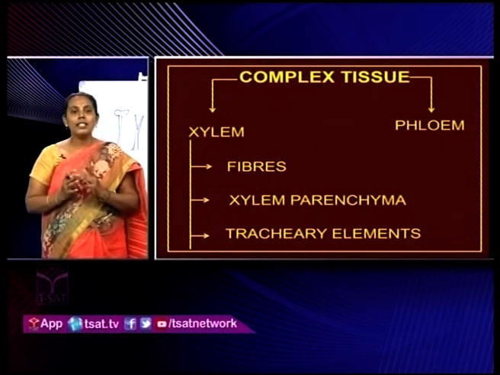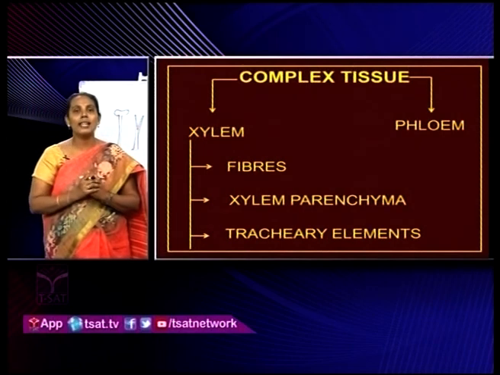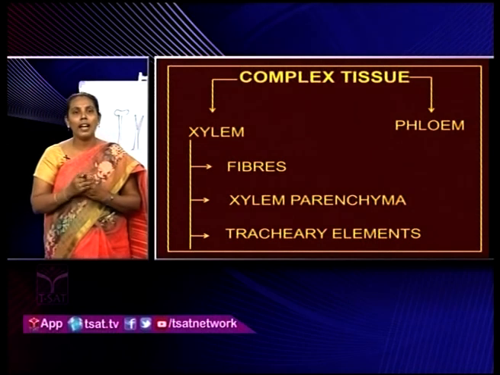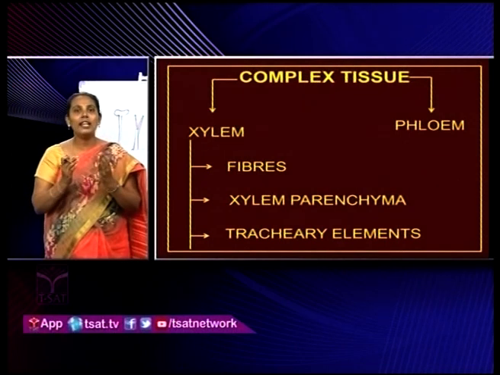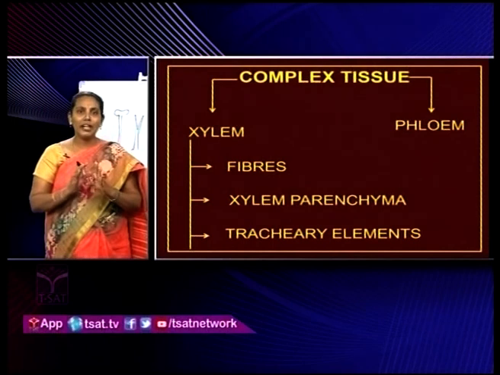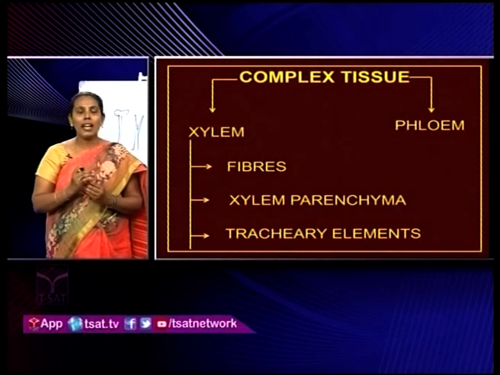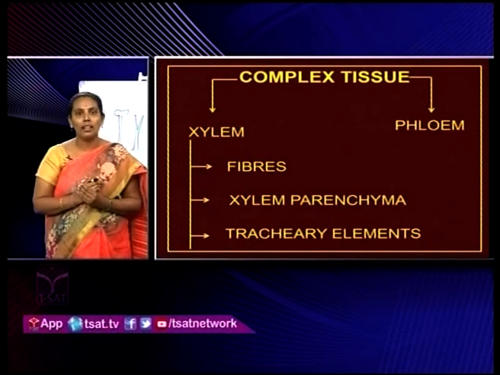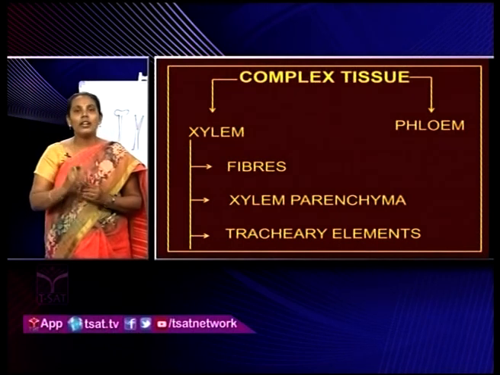And the first element is xylem fibers. The fibers which are present in xylem, those fibers we are calling xylem fibers. Okay, and these xylem fibers show variation in cell wall thickening and type of pits which are present on that cell wall. Next, coming to the xylem parenchyma. Xylem parenchyma is a living tissue. All xylem elements are dead tissue except xylem parenchyma. It stores different types of materials like lignins, tannins, resins. And the xylem parenchyma is arranged horizontally or parallel to the vertical axis.